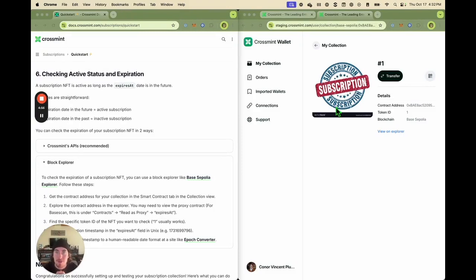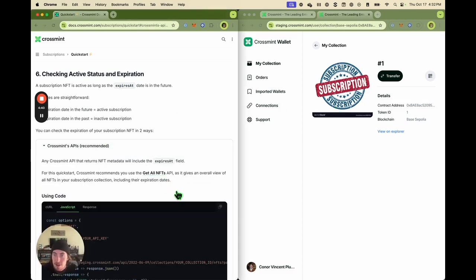Now we get to the fun part, which is seeing if someone is actually subscribed. So how do we do that? There's two main ways. You can use Crossmint's APIs, or you can venture off on your own and check the block explorer, whatever way you see fit. But we'll start with Crossmint's APIs.